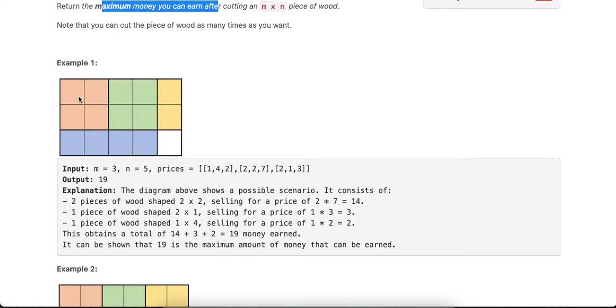We got 19 from cutting 2 times 2, which has the price 7, twice, so total 14. We also cut a 2 times 1, which has the price 3, and the 1 times 4 with the price 2. So 14 plus 3 is 17, plus 2 is 19. That's the problem.